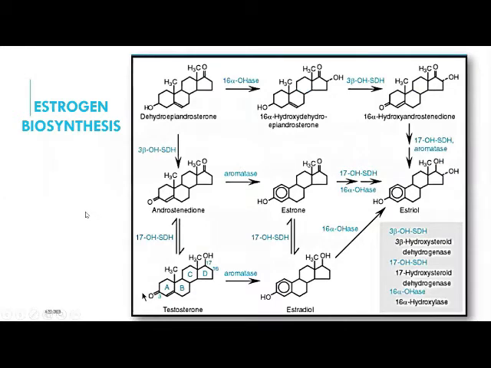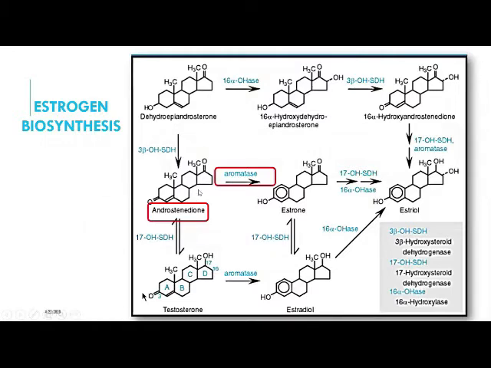Now let's see the estrogen biosynthesis, how it is converted from a C19 to a C18 steroidal skeleton. So this is androstenedione. Why is it called androstenedione? Because at the 3 and 17 positions there are ketonic groups. Now, androstenedione and aromatase. Aromatase is an enzyme which is responsible for aromatization of ring A.